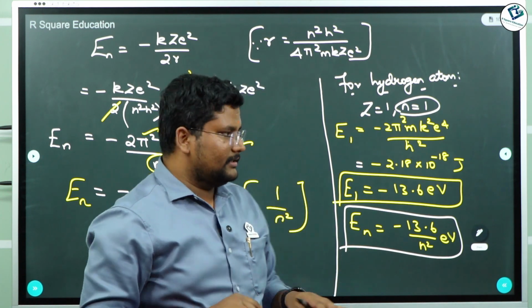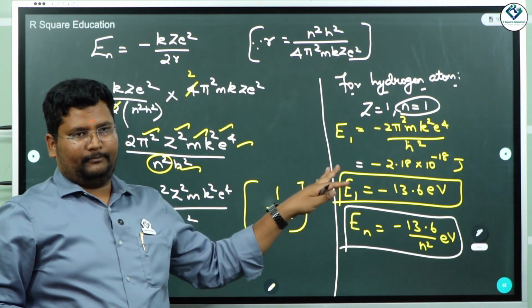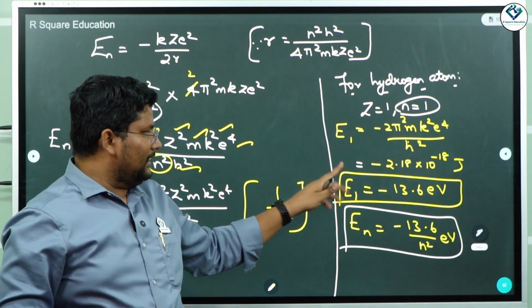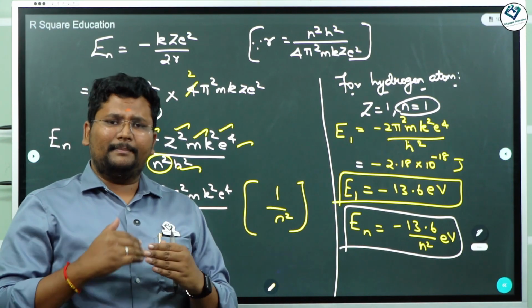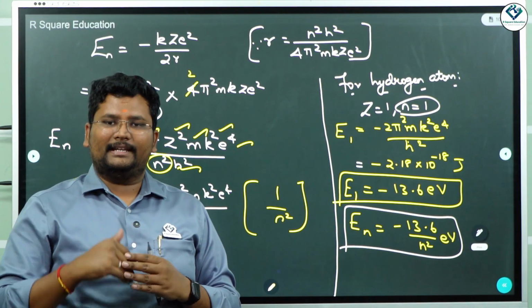Is that clear? So this is nothing but the energy of an atom or an electron if it is going to be n equal to 1. Based on this, we are going to evaluate spectral series.